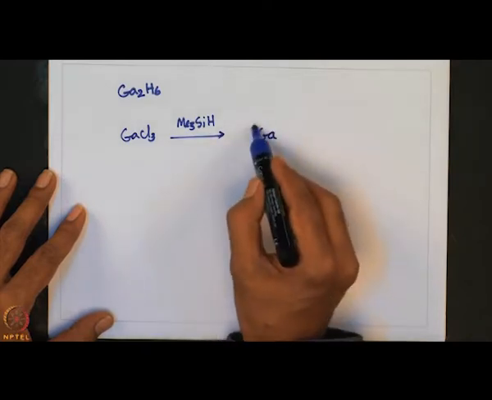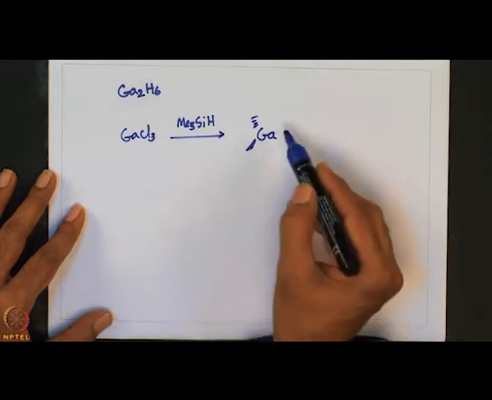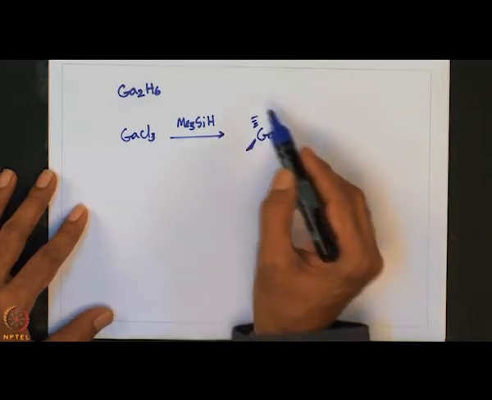Of course, the structure of this one is similar to ethane.